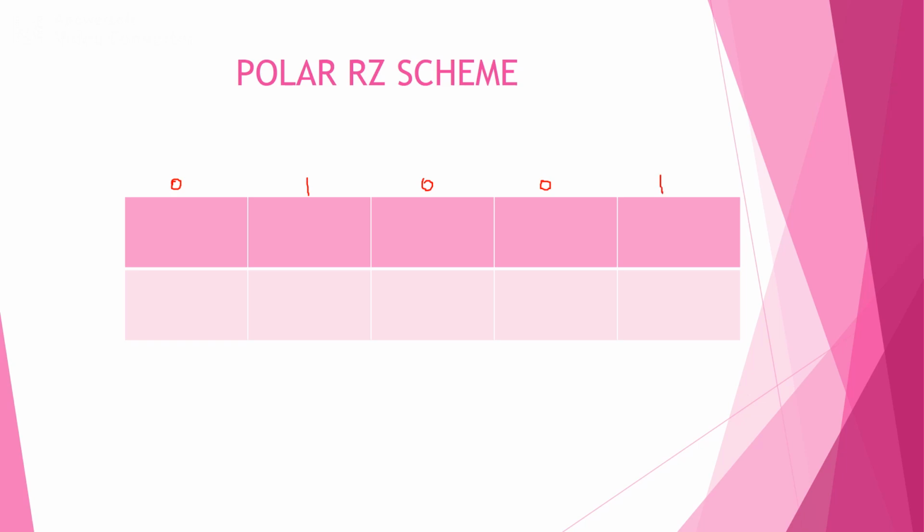Here bit 0 can be represented as follows. This is one clock cycle, and there is a transition here. We have to consider positive, negative and 0 levels. So if the pattern is bit 0, we can represent it like this.